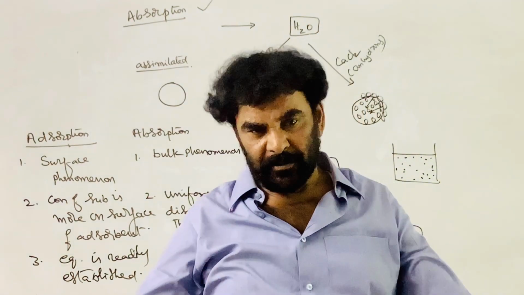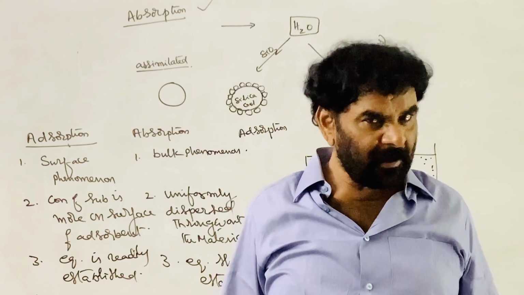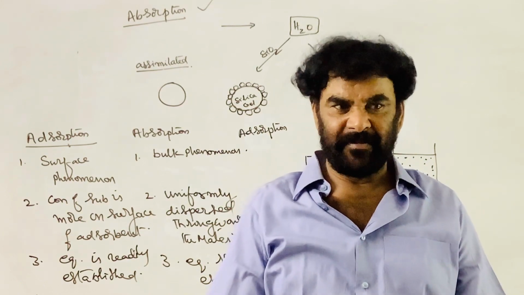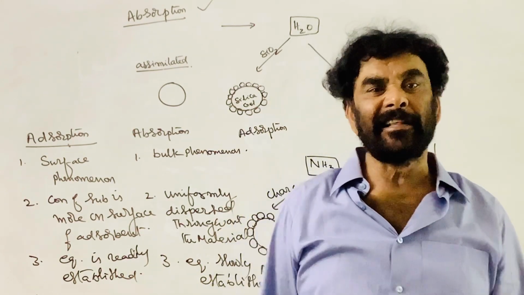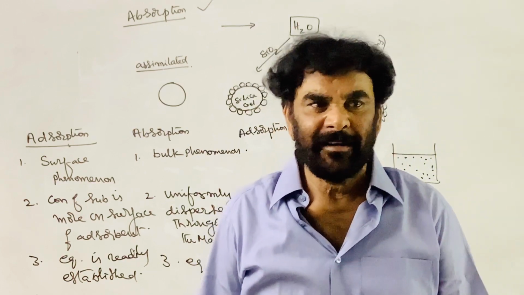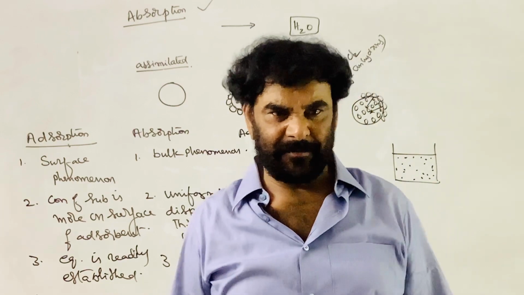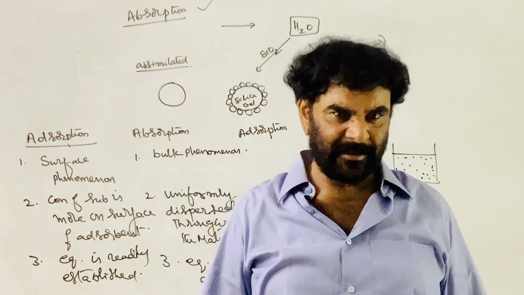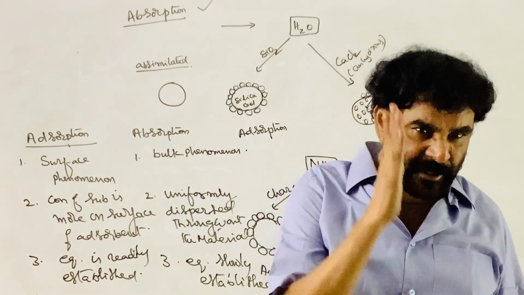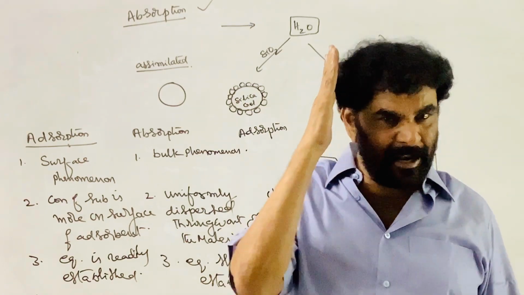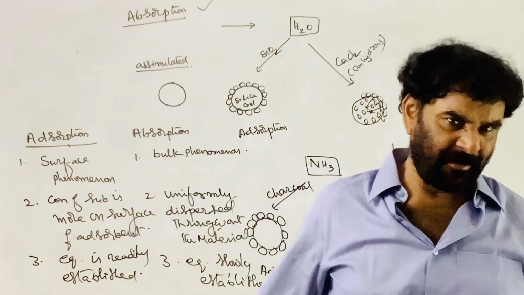But as you studied in the gaseous state, there are no ideal systems. The equations for ideal systems exist, but ideal gases do not exist, only real gases. So ideal adsorbents and ideal absorbents do not exist at all.